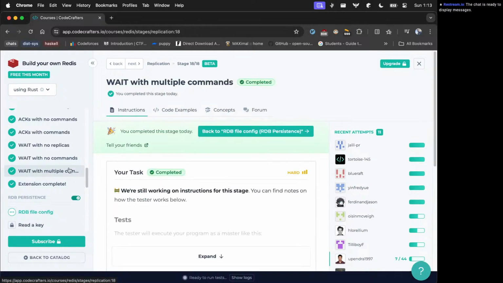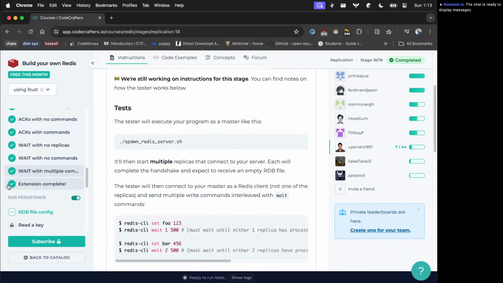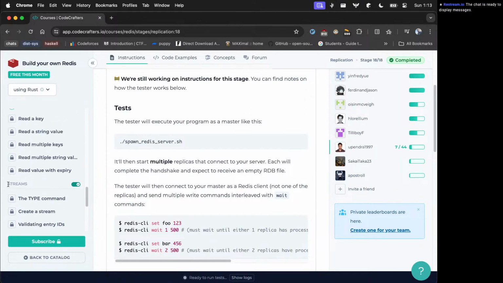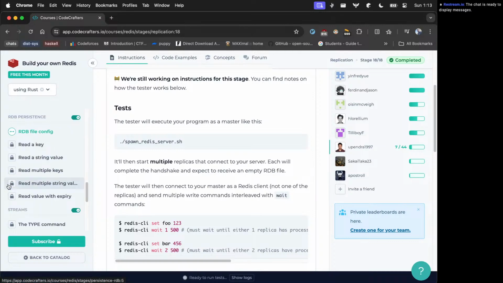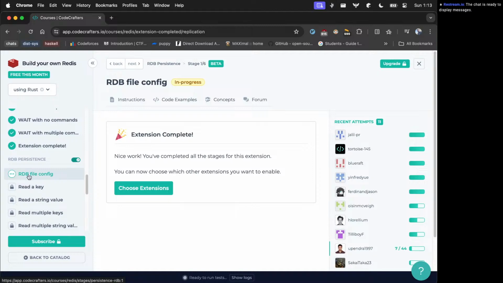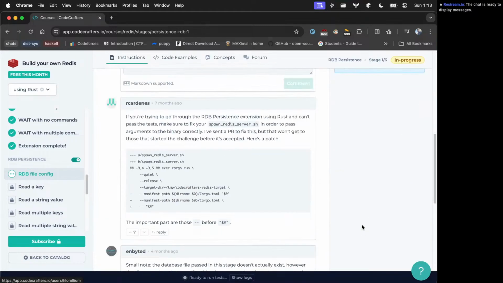So this whole extension is completed now. The next part might be RDB persistence or Redis streams, but I don't think I'll be doing that now. So I'll wait for it.